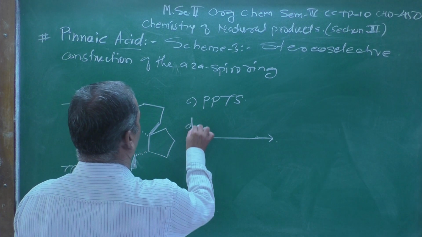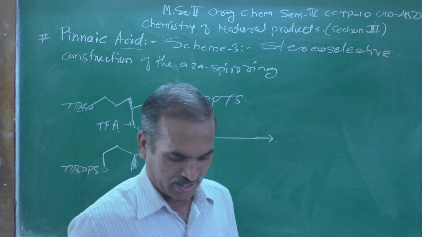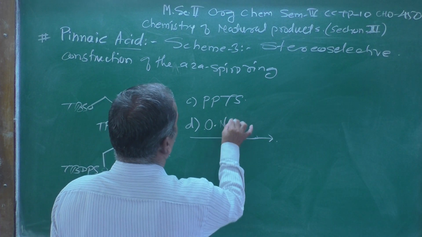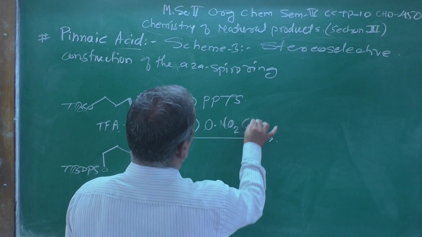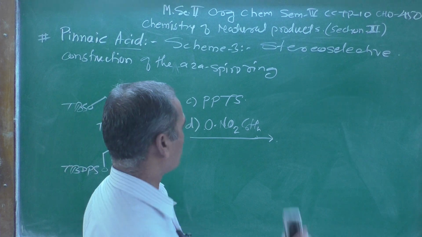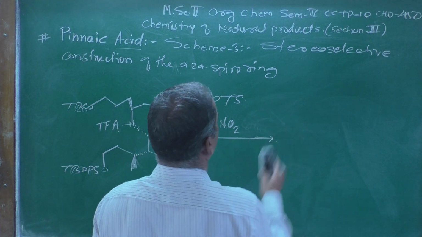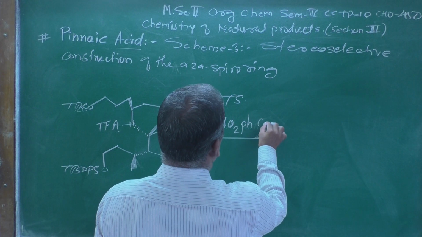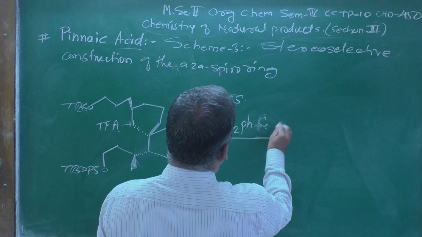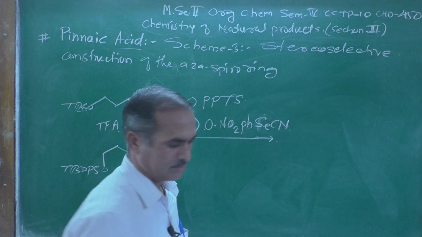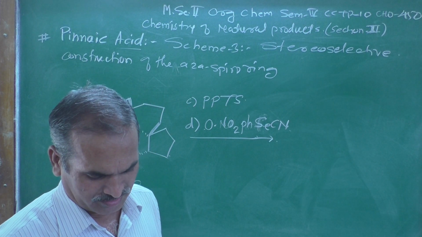Then, after that, adding reagent D, and reagent D is nothing but ortho-nitrophenyl selenocyanide, o-NO2-C6H4-SeCN, or we can just write whatever is shown in this article. That is a reagent.